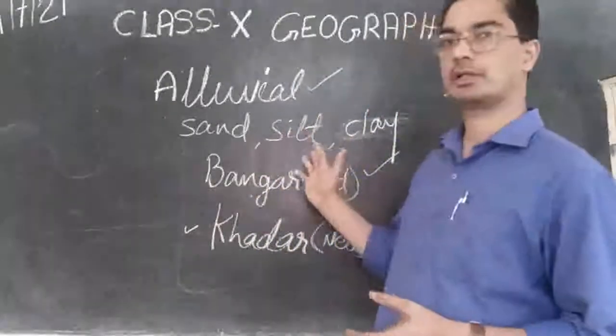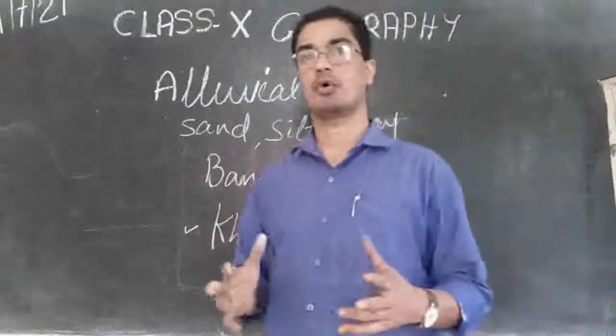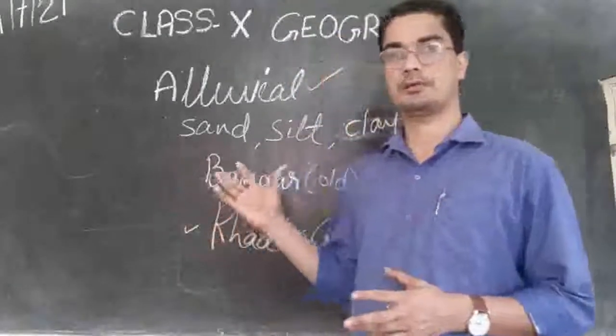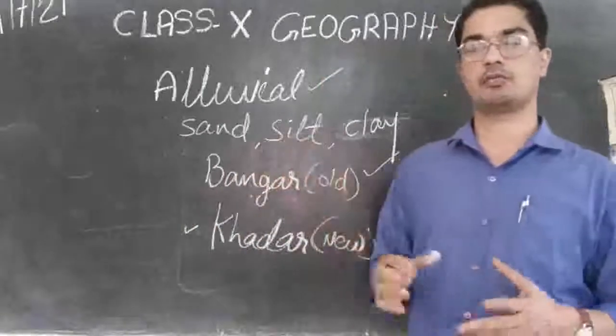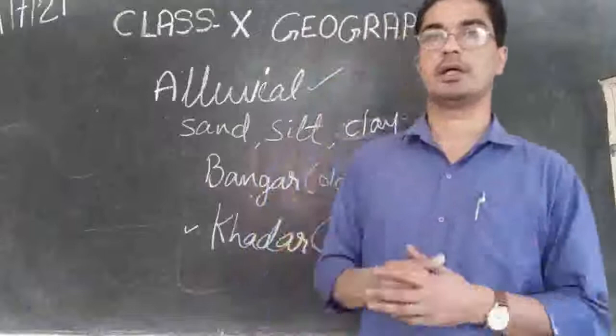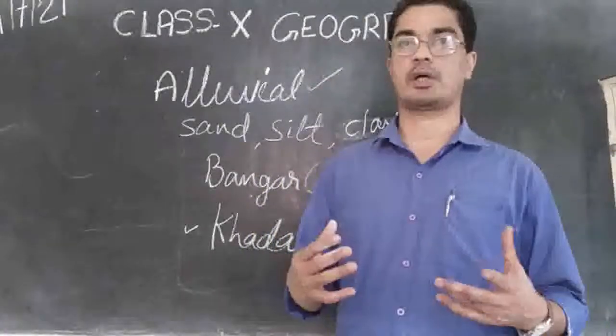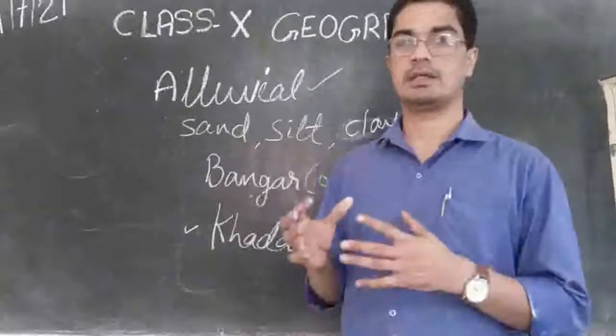So this is an important region in our country, especially for agriculture, and more people are flocking there. The area is densely populated because people want to cultivate there and get more harvest, more crops, and so they are working hard and they are settled there.